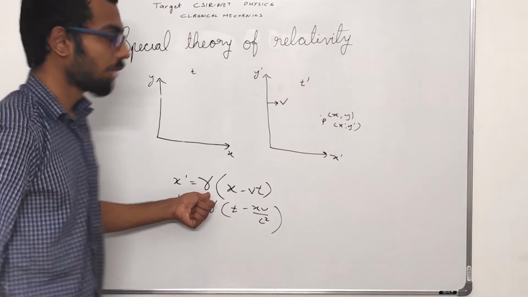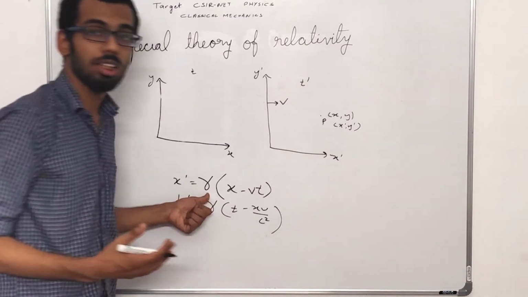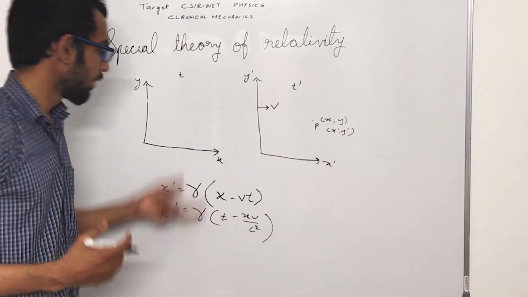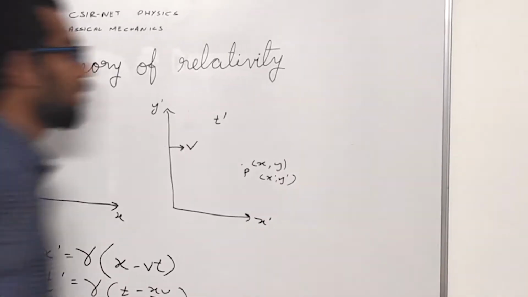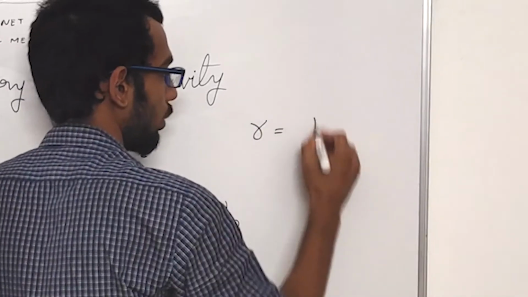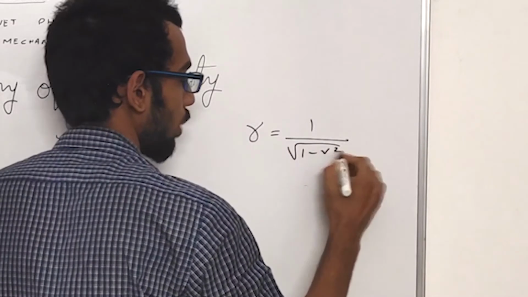Gamma is a term that will repeatedly come up in special theory of relativity, and its value is gamma equals 1 by root of 1 minus v square by c square.